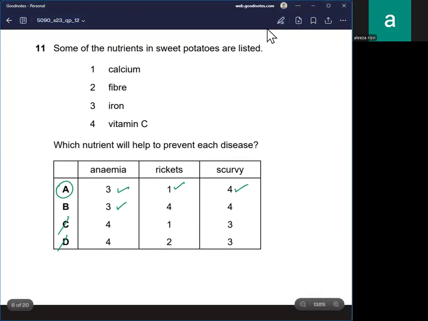So scurvy is for weak connective tissues. Rickets is basically softened bones, and anemia is basically due to the lack of iron, as iron is a part of hemoglobin which carries oxygen around our body. Right. So next question.